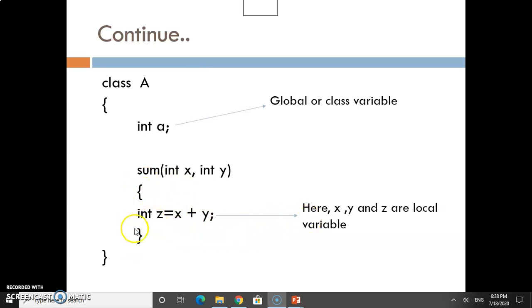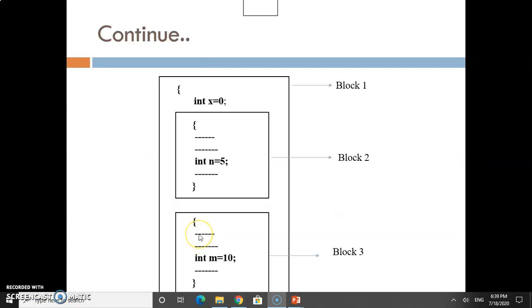They have their limit up to this function only. But this variable A can be used from this point to this point, up to the whole class, very easily, and that's why it is a class variable. X, Y, Z are local variables.